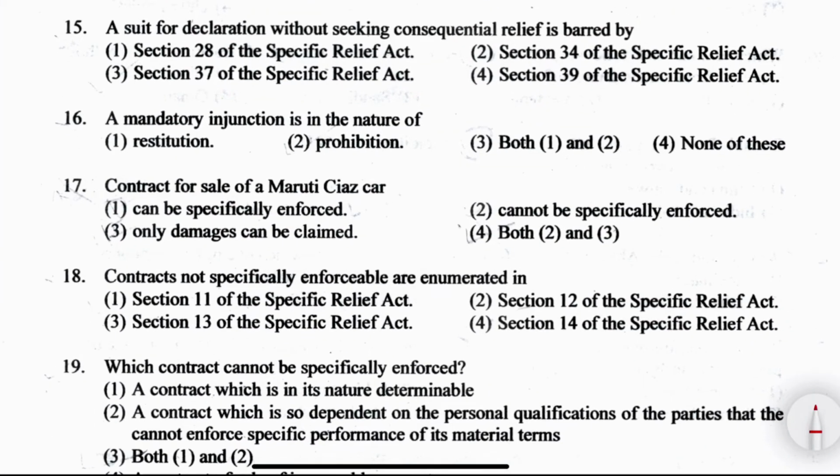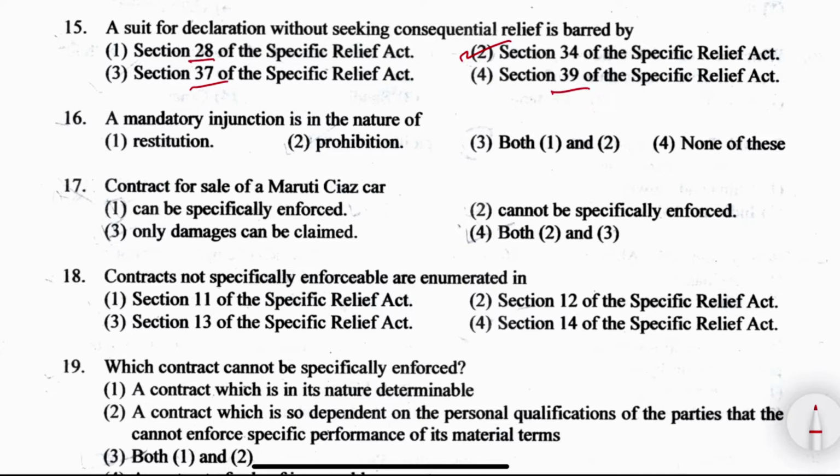Now the next question number 15. A suit for declaration without seeking consequential relief is barred by which section? It is barred by section 34 of SRA. And what does the other section talk about? Section 37 is what? Temporary and perpetual injunctions. And section 39 is mandatory injunctions.